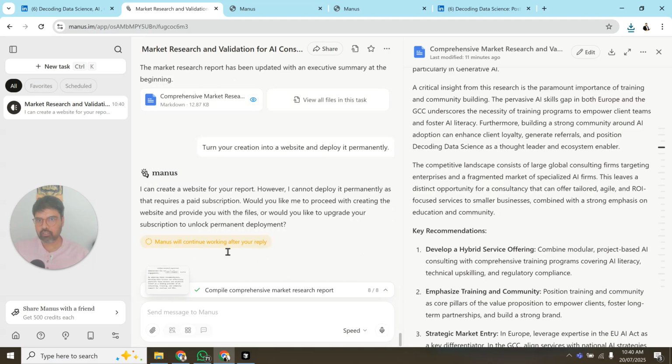So it cannot deploy it permanently, but would you like me to proceed with creating? So I will just say go ahead. Would you like me to proceed with creating the website and provide you the files, or would you like to upgrade? So I will say, for now I don't want to upgrade, so I will say create the website and provide me the files.